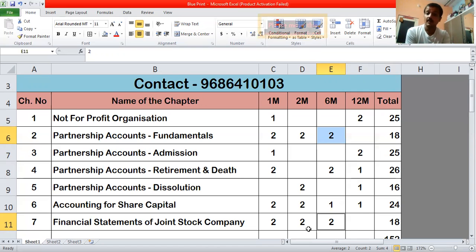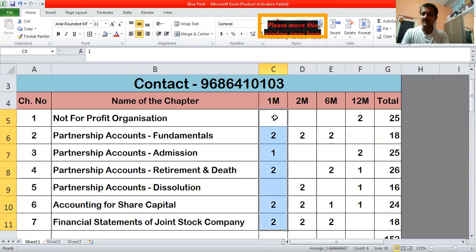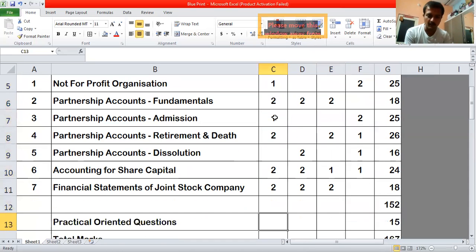Okay, and this time theory also has been made very easy. If you study 4 chapters, only 2 marks questions, hardly there may be 20 into 4, 80 questions. That will definitely give you 10 marks in the examination. And coming to 1 mark questions, reading them is not that difficult a task. You can read all the chapters and you can answer 8 questions out of 10. And if you answer all the 10, that will be very good.